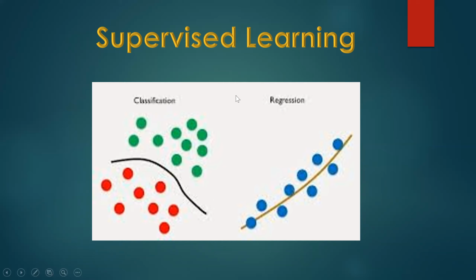If you see in regression, all the dots are merged with these lines. That means there is one flow. What is regression? Continuously we will be having the data, as a single flow. There will be no combinations of data in regression, but in classification we have combinations of data which is segregated by the boundaries. Okay, this is supervised learning.